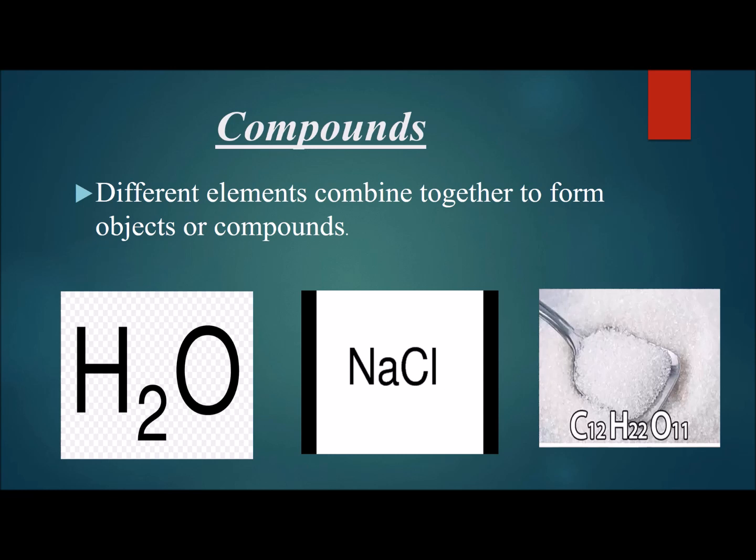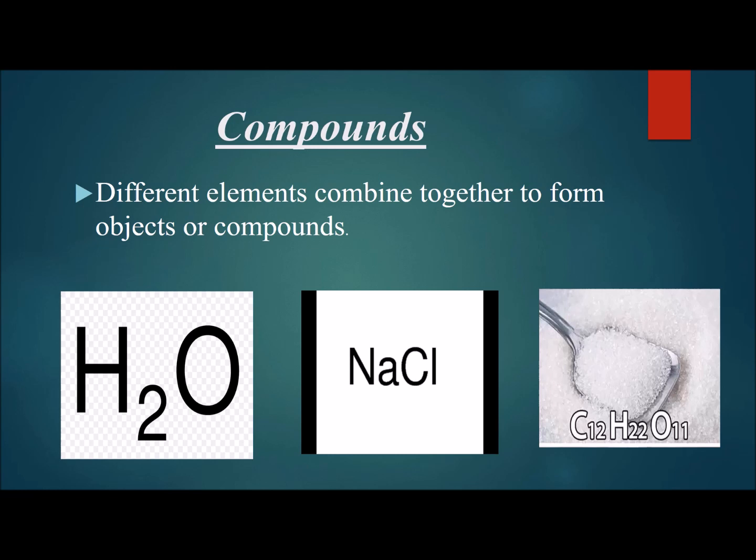The third one is sugar. The chemical formula for sugar is C12H22O11. Now see, three different types of elements are combining together. One is carbon, the other one is hydrogen, the third one is oxygen. So this is how compounds are formed.